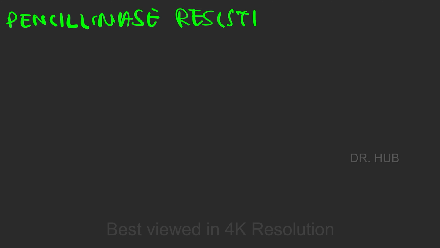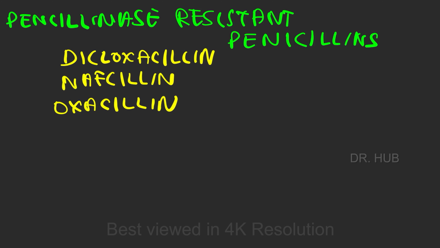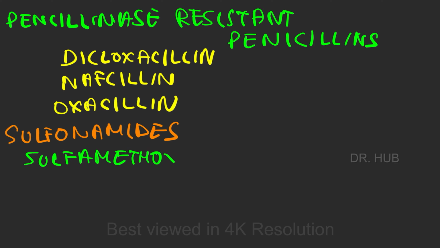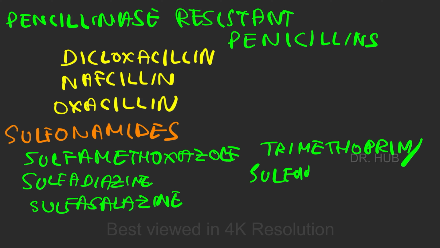Next, under the penicillinase resistant penicillins, it includes dicloxacillin, nafcillin, oxacillin, and under sulfonamides it includes sulfamethoxazole, sulfadiazine, sulfasalazine, trimethoprim, sulfamethoxazole.